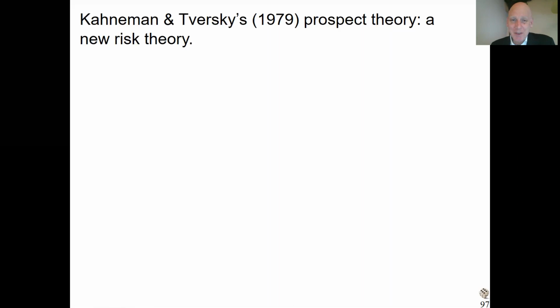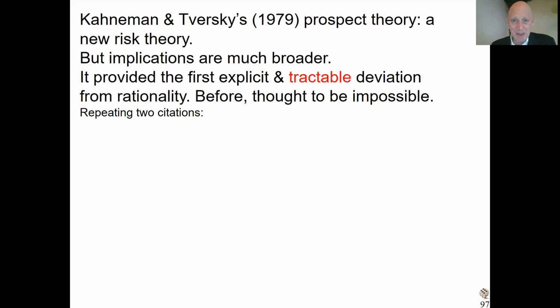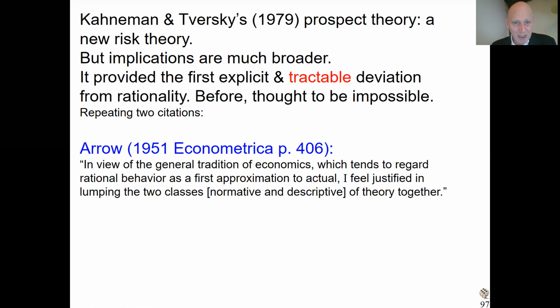So I already said it was a new theory only for decision-making under risk, but it had much wider implications because it was the first one to get a theory of something behavioral. So, a theory of irrational behavior. And I already showed you 2 citations in the past that people thought that was not possible. Here's a citation by Allais showing it. Let's not read it again.